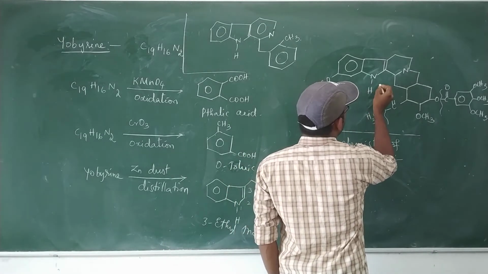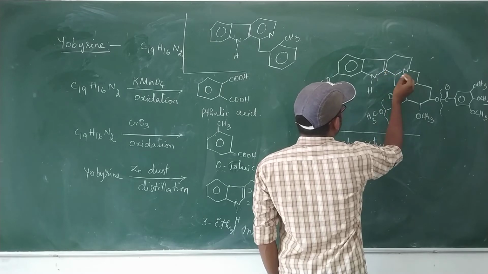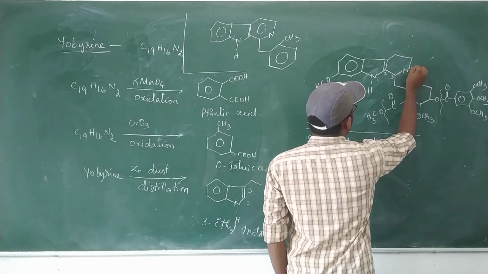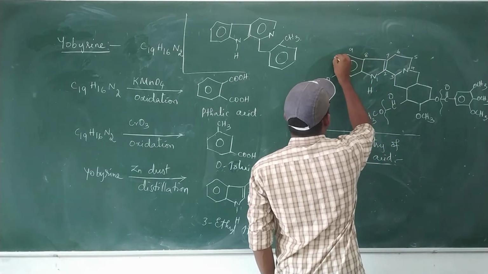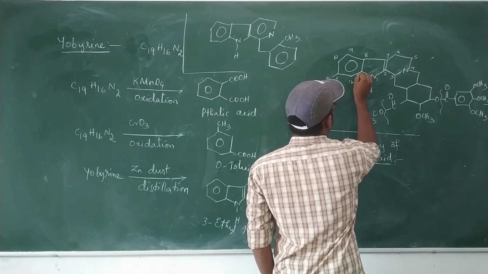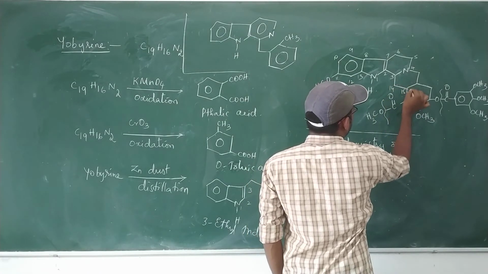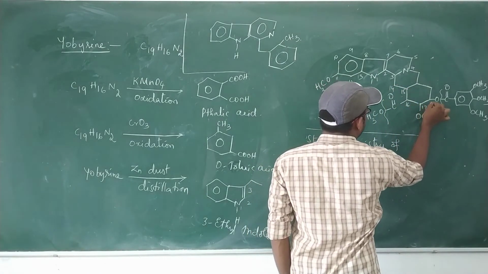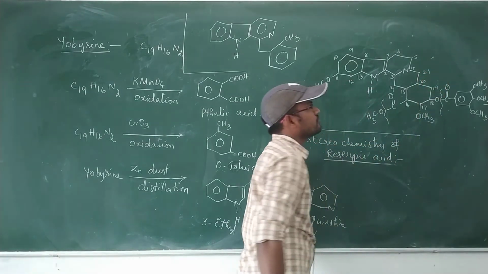Let's take the numbering as 1, 2, 3, 4, 5, 6, 7, 8, 9, 10, 11, 12, 13, 14, 15, 16, 17, 18, 19, 20 and 21.